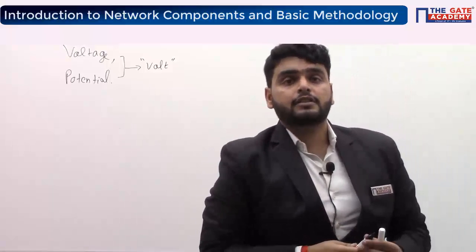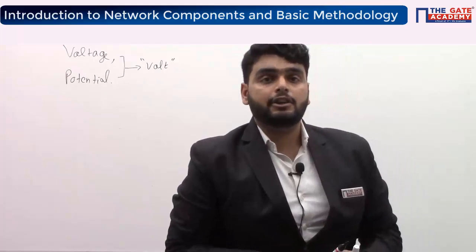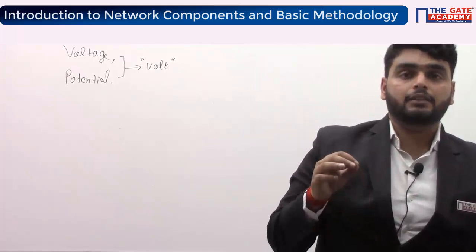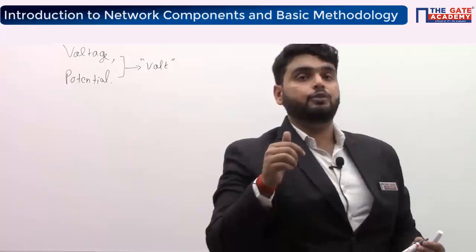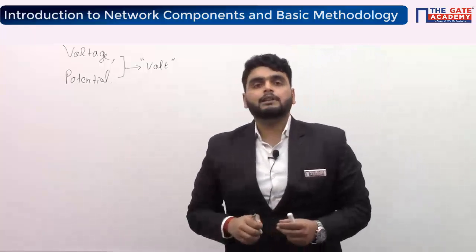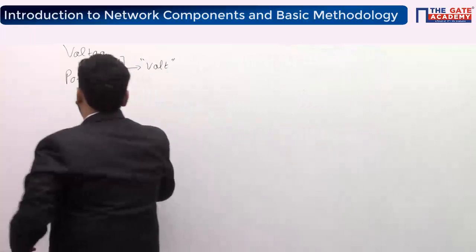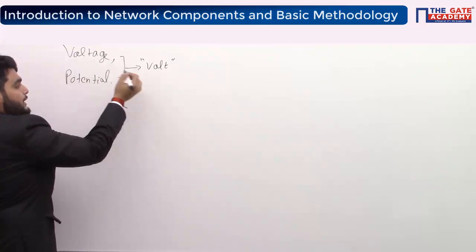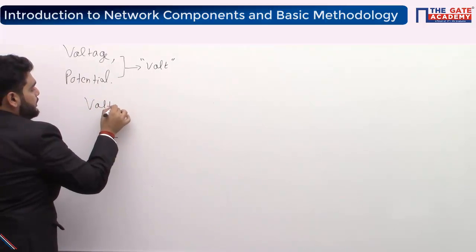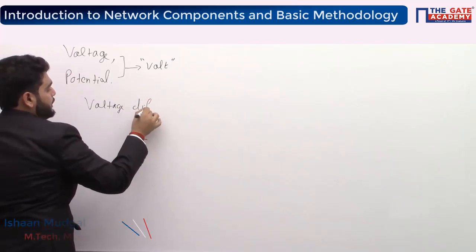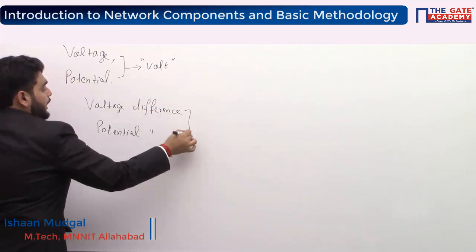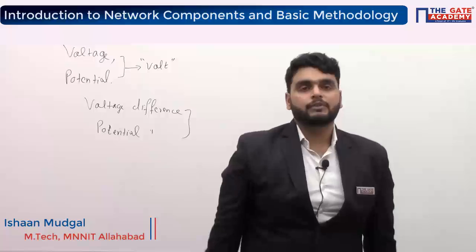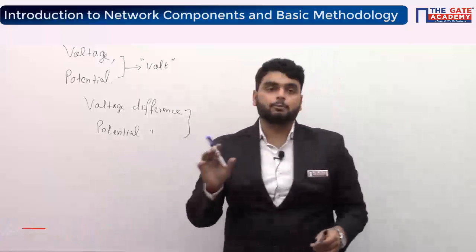Okay. Pooja says voltage is the measure of electric potential difference that causes electric current to flow in a circuit. Some people give this answer, but if voltage is the potential difference, then what do you mean by voltage difference and potential difference? These are two separate terms. See guys, what is the meaning of voltage and potential?